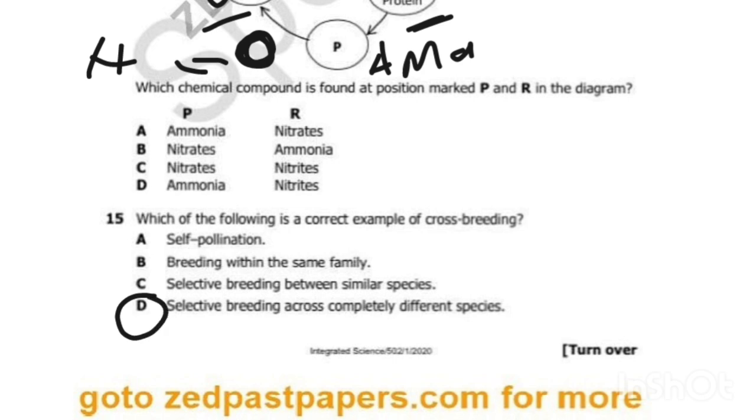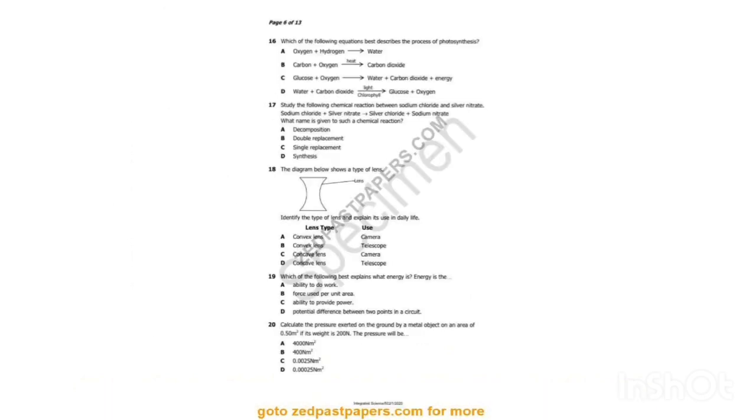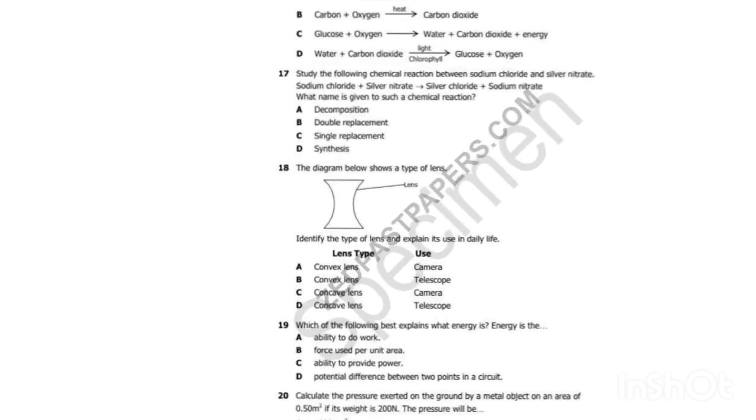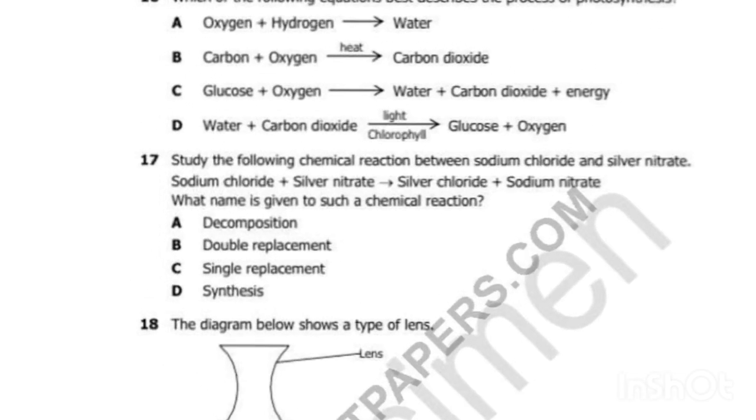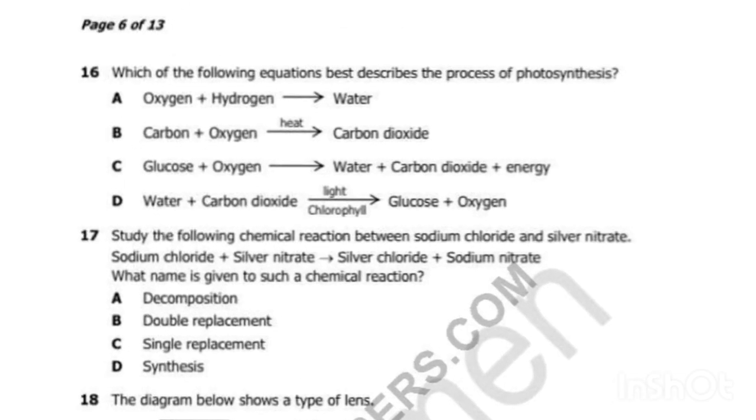Okay, so we go to the next question, which is question 16. It reads, which of the following equations best describes the process of photosynthesis? We know photosynthesis is the use of water and carbon dioxide to produce glucose and oxygen.